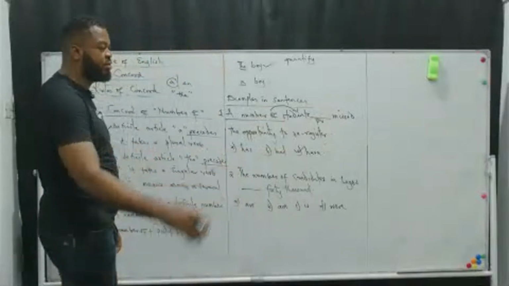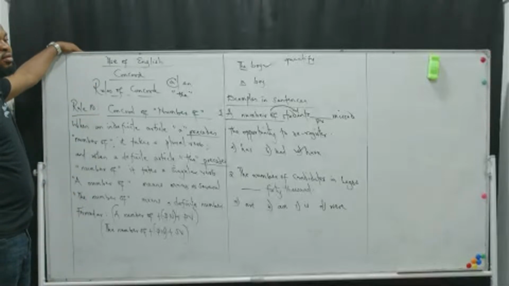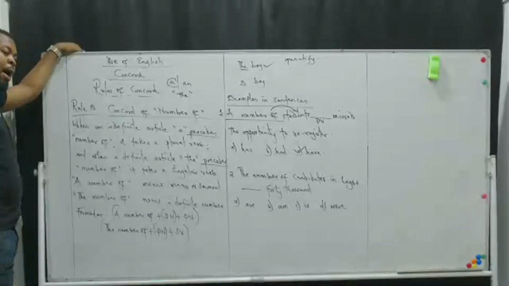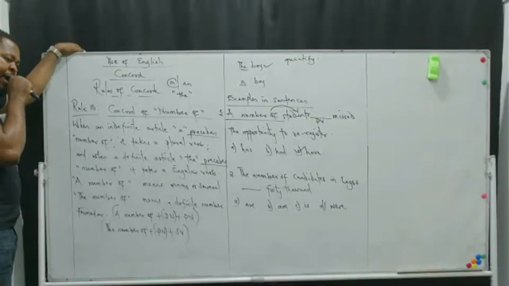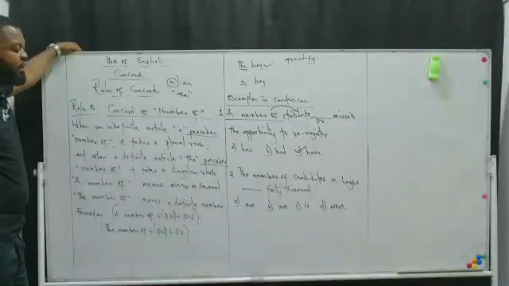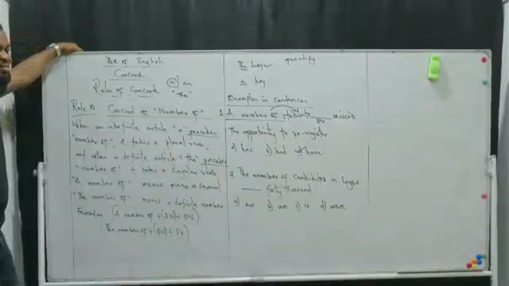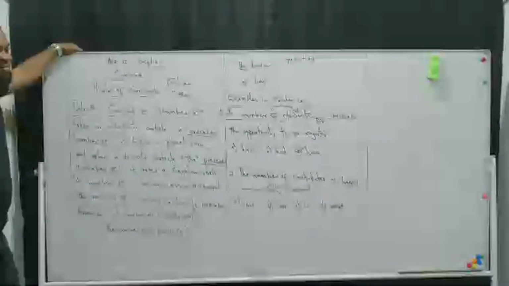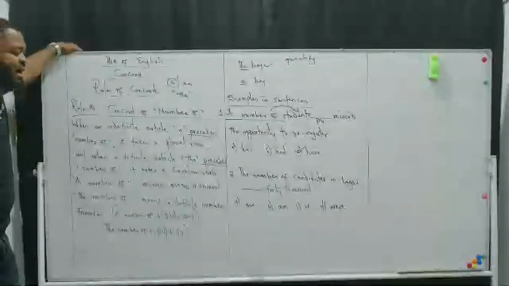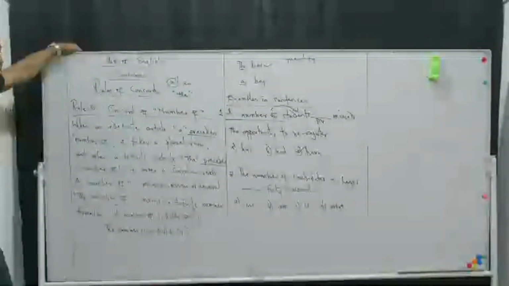Number two, Shimila. But am is also a singular verb. Both is and am are singular verbs. So why did you pick is and not am?